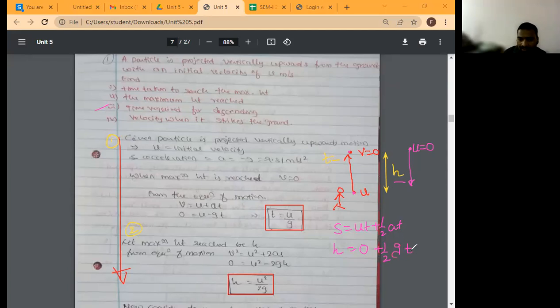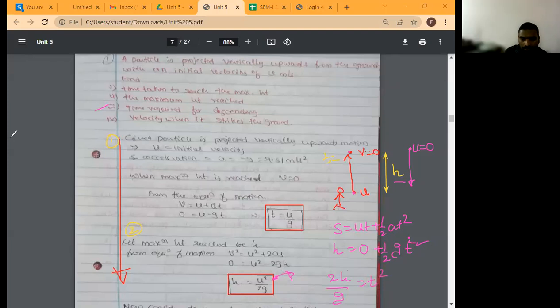What is asked here? Time. I want to find out the time from h equal to half g t square. Next, t square is 2 times h divided by g. What is the value of h from this equation? h is u square by 2g.